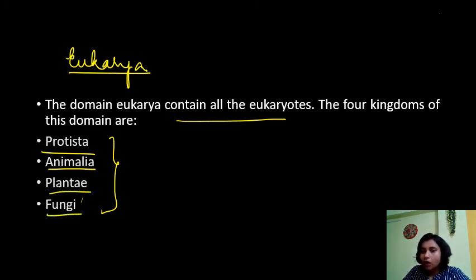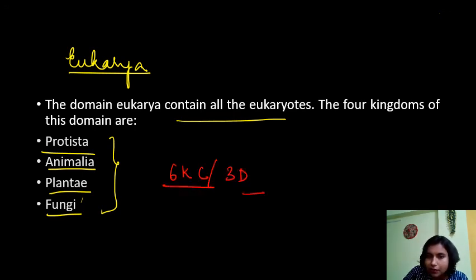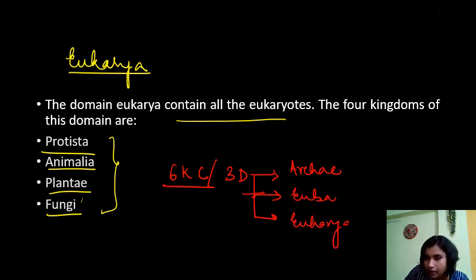And this is all about today's class. We have seen the six kingdom classification, also known as the three-domain system. Why three domain? Because he has classified organisms into three domains: Archaebacteria, Eubacteria and Eukarya, right?